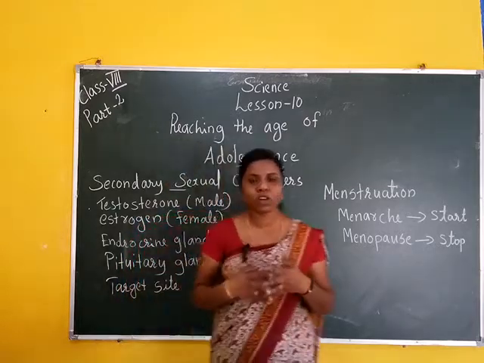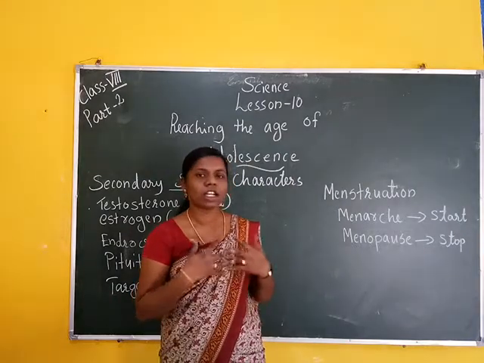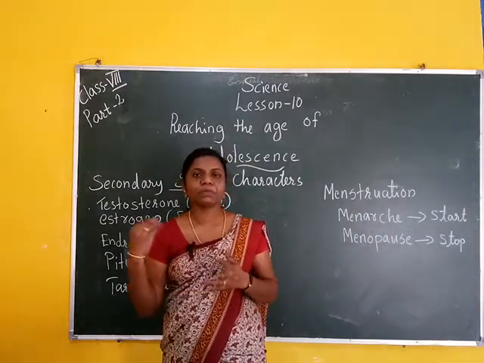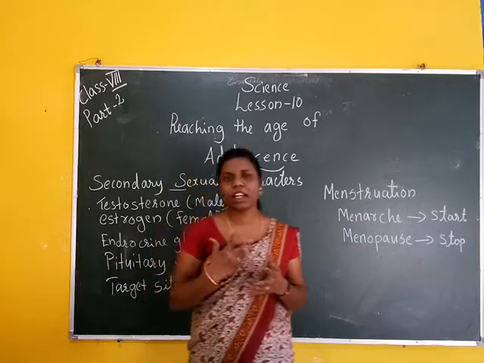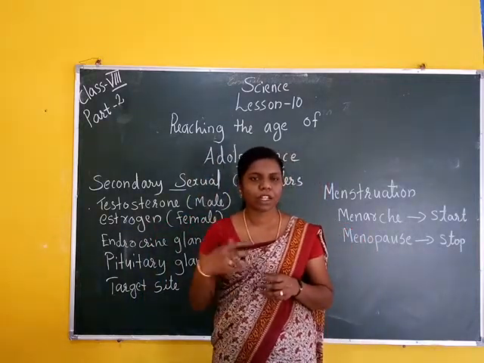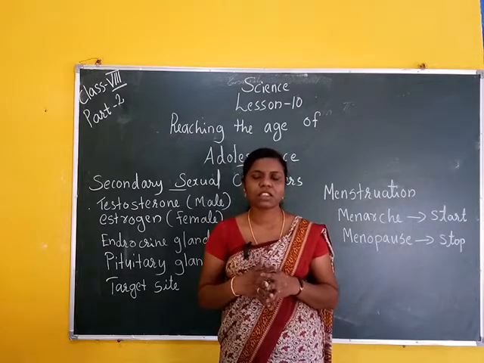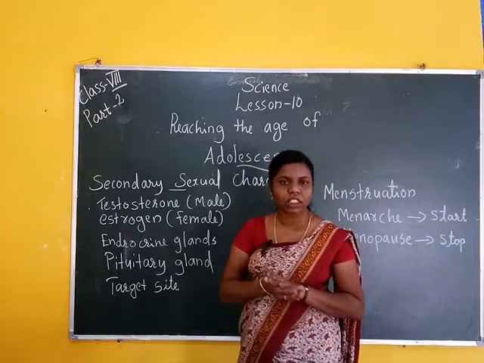Endocrine glands help in growth hormones. Pituitary gland helps the growth hormone.